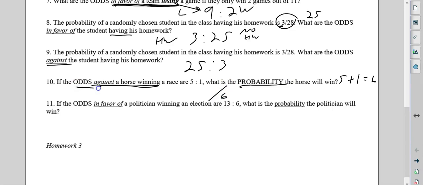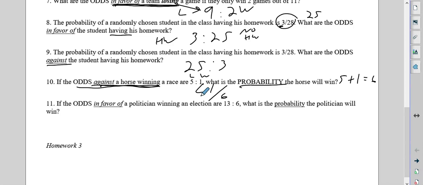Well, odds against a horse winning, this is the winning, so that's 1 in 6. So if you just think about it, since it's against winning, we put the losses first and the win second, and that's why we put 1 on top.